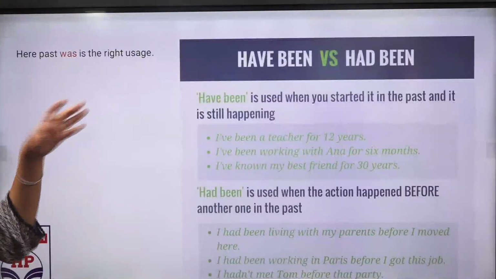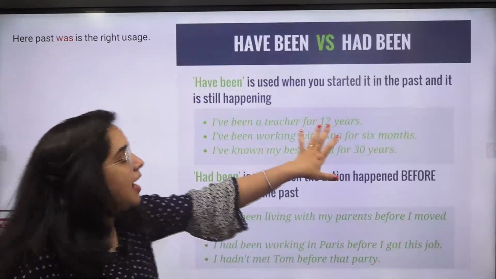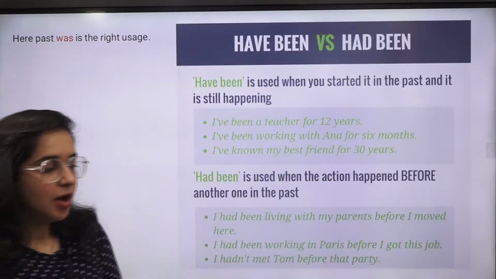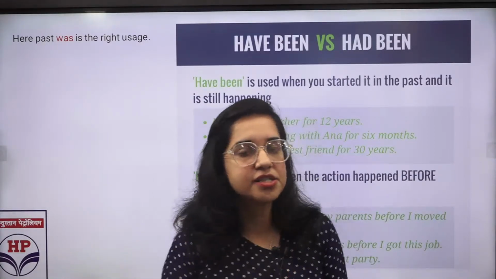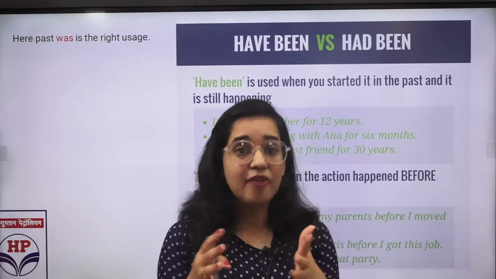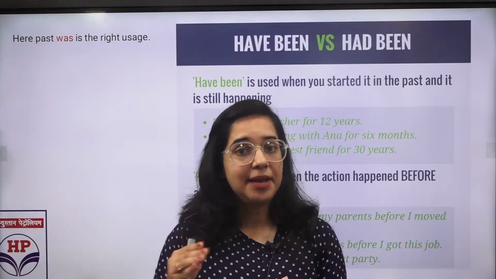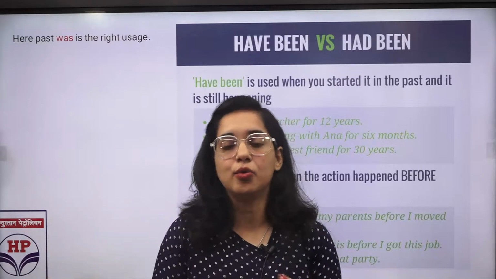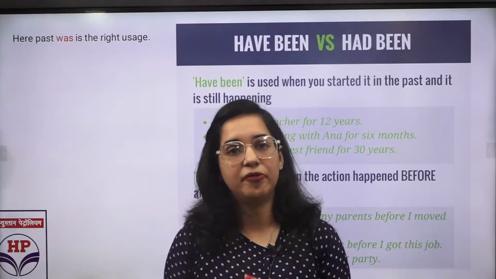And one more thing, now I'm going to jump to certain rules and then we can have a recap, right? So have been or had been, एक तो ये आपको चीज नहीं पता. What is the usage of perfect tense? Perfect होता है when you have started something, like I have been teaching you since long, right? मैंने पढ़ाना शुरू किया था और मैं अब भी कर रही हूँ. When a task has been started in the past and it is still going on, we use perfect tense, right?